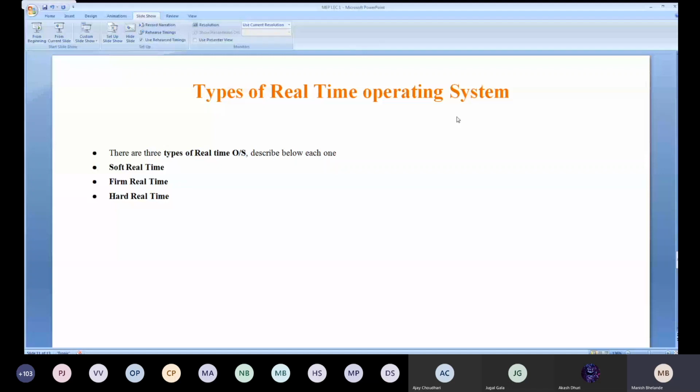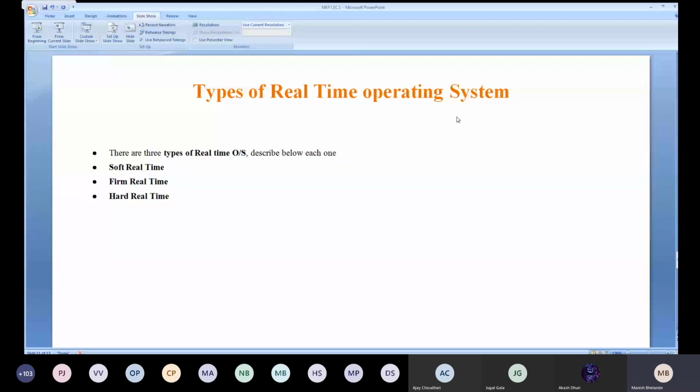Take one very good example, the satellite space system. Have you seen the launching event of a rocket, where they launch a satellite with the help of the rocket? There are timers, right? Exactly at zero, the rocket should be launched.